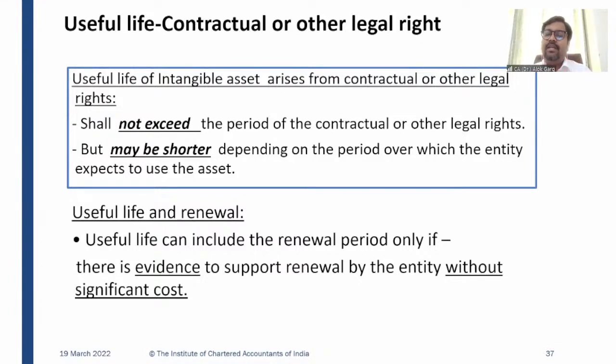So useful life of intangible asset generally arises from contractual or legal right, and it shall not exceed the period of your contractual or legal right. Sir, in your example, if the government of India has given a license for 15 years, but the company is expecting the future economic benefit only for the next 10 years. For example, the government of India has given a formula for COVID vaccine free of cost to a company, let's say Revaluation. I'm taking an example. And it is for the next 10 years.